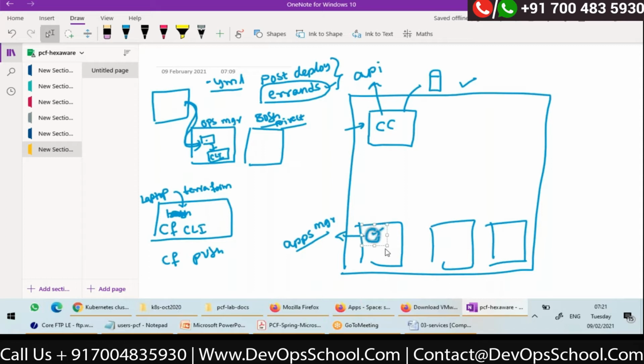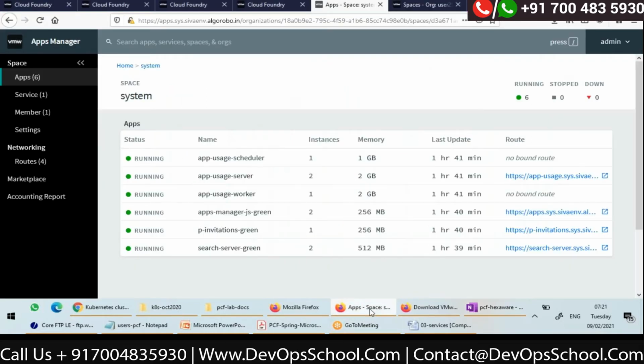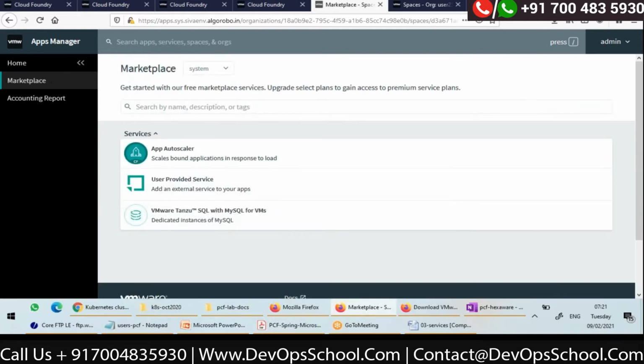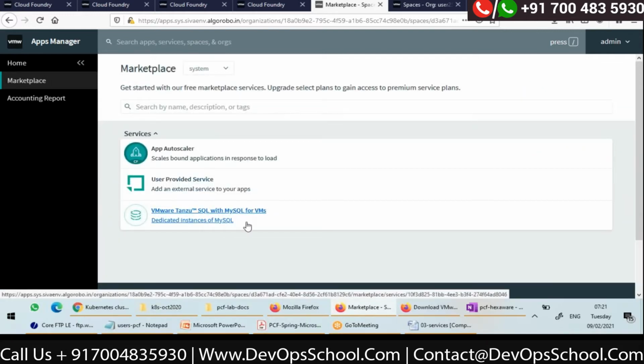So for Cloud Foundry, there is something called marketplace for services. Once you log in to Apps Manager, there will be a link called marketplace. So I'll click on this. Right now you are seeing VMware Tanzu SQL with MySQL for VMs.